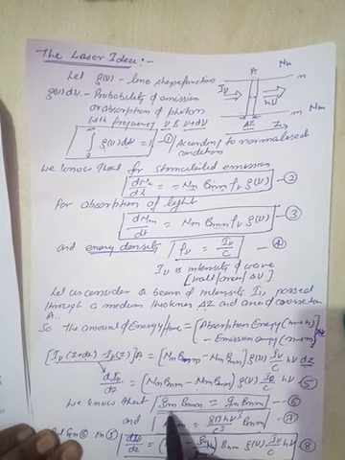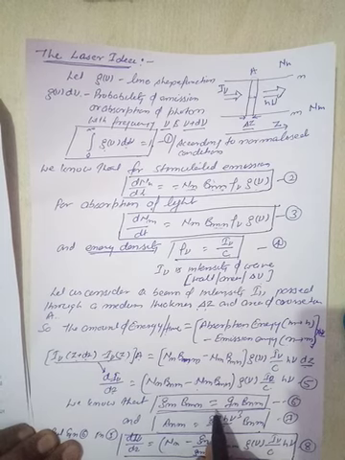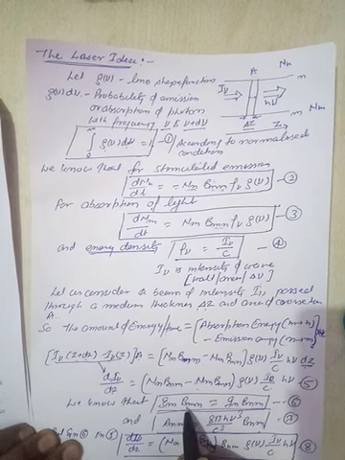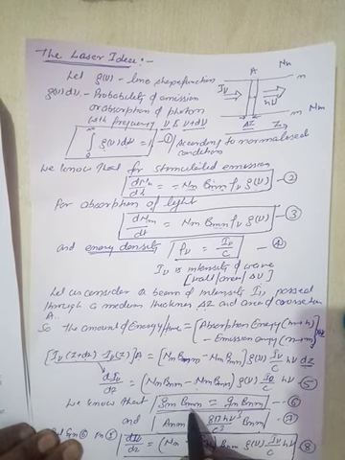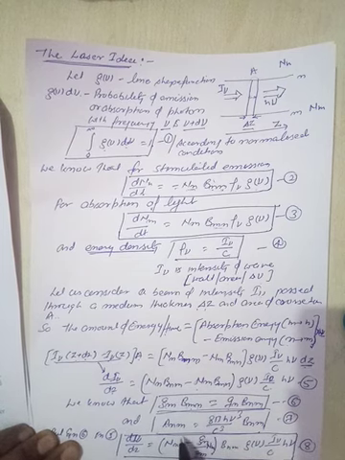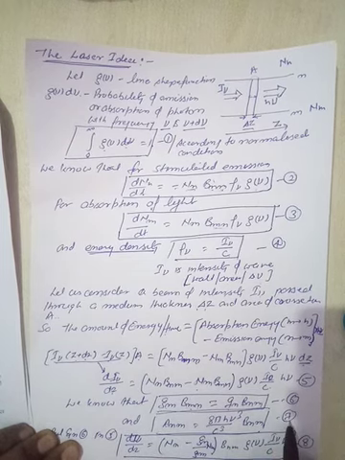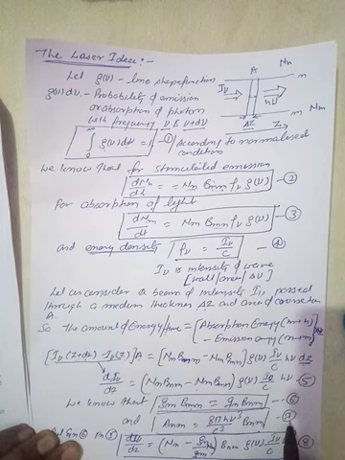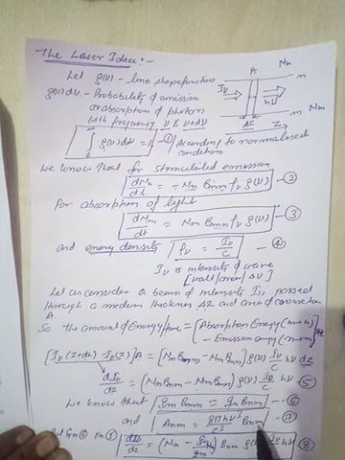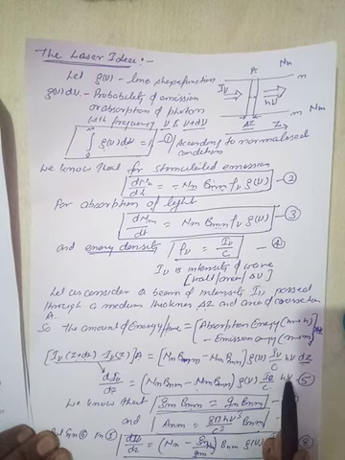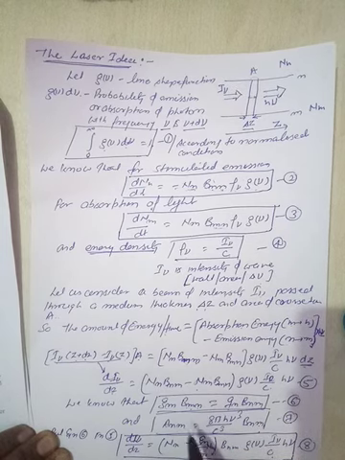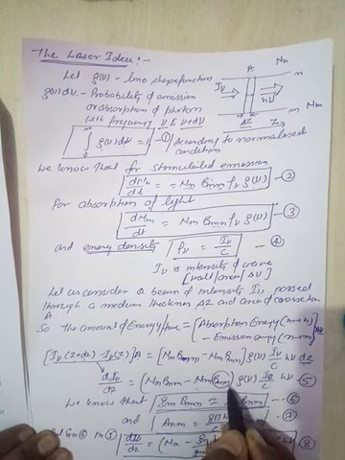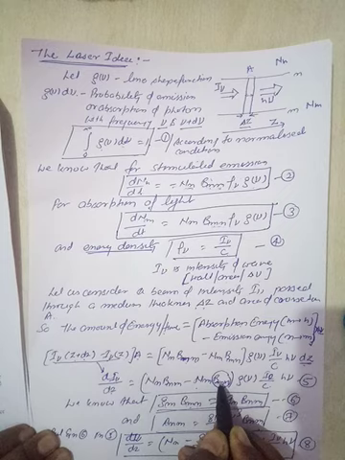Now we know that for degenerate energy levels, Gm into Bmn is equal to Gn into Bnm. This is the result of the previous lecture, and equations number 6 and 7 we have already derived in the last lecture. Using equation number 6 in equation number 5, we will get equation number 8. This is a simple calculation in which we are just substituting the value of B nm from equation number 6 in equation number 5.